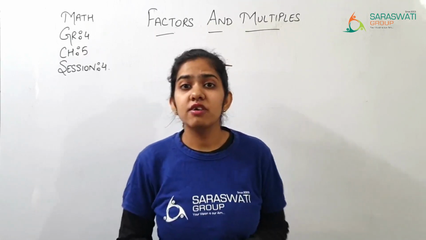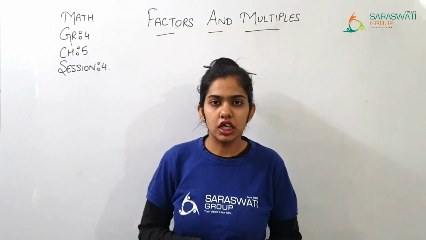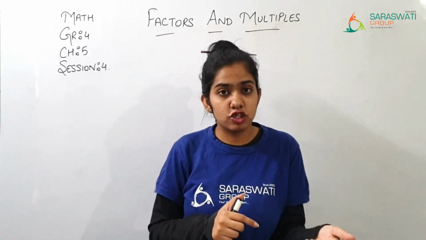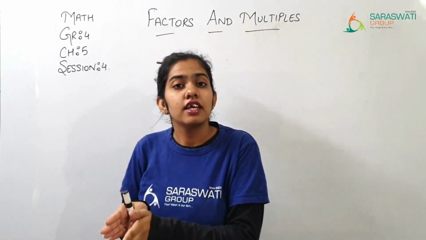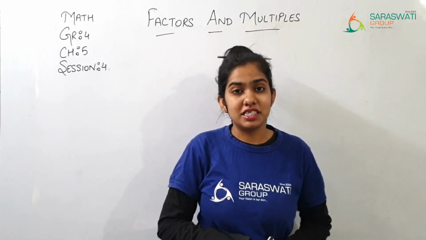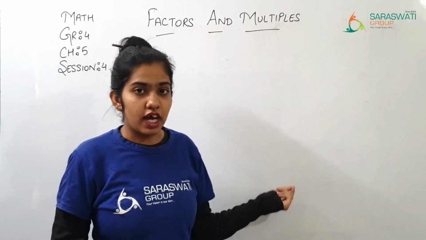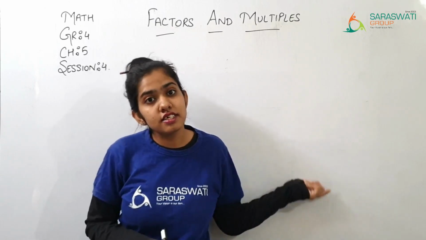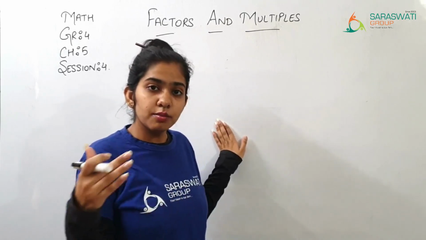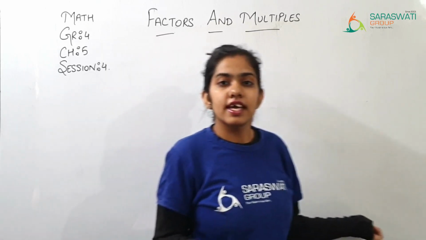In our previous session we have learned multiples. Factors we have already learned and recalled many times. When you are multiplying two digits, the product which you get, those two digits are your factors. Now what are the multiples? The table you are writing, the answers you get, are the multiples of that number. If you are writing a table of 8, then the answers of the table of 8 are the multiples of 8.